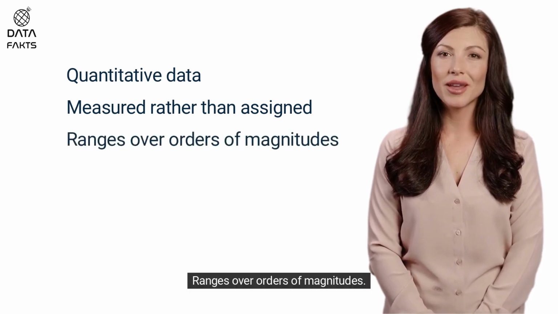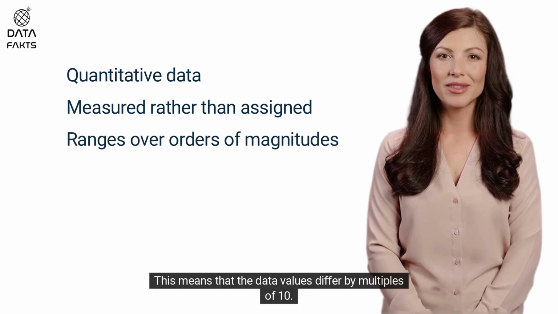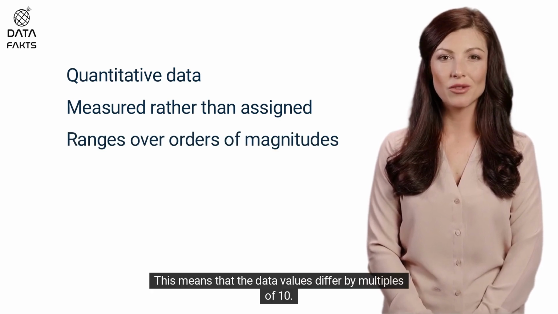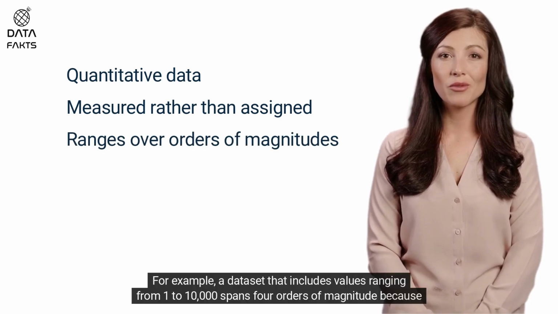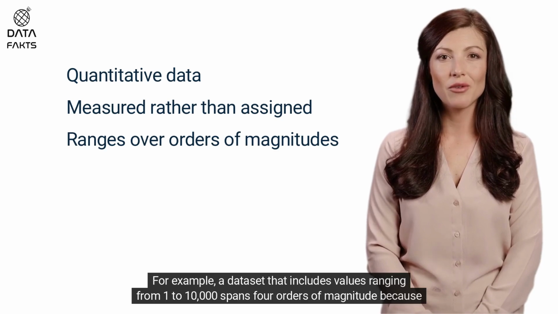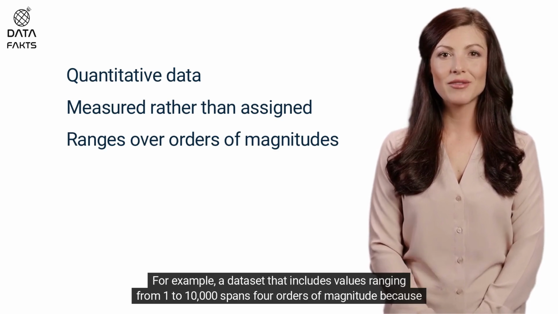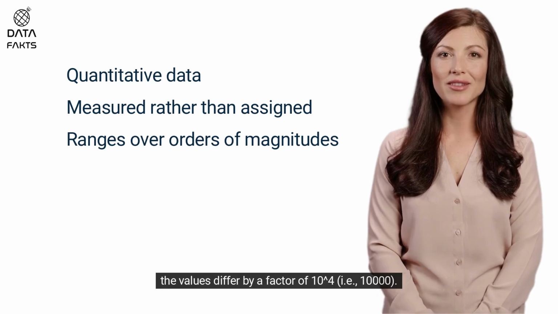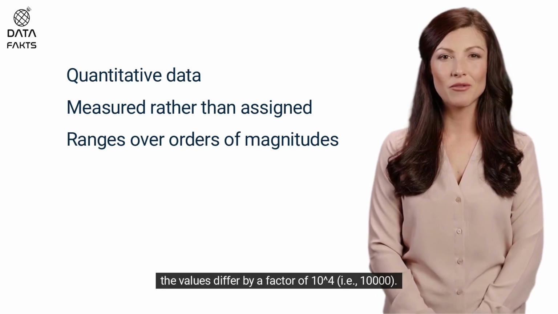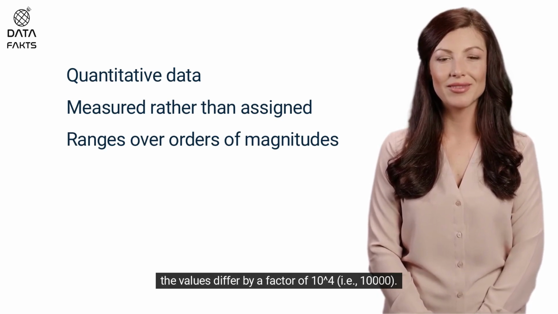Ranges over orders of magnitude. This means that the data values differ by multiples of 10. For example, a dataset that includes values ranging from 1 to 10,000 spans four orders of magnitude because the values differ by a factor of 10 to the power of 4, i.e., 10,000.